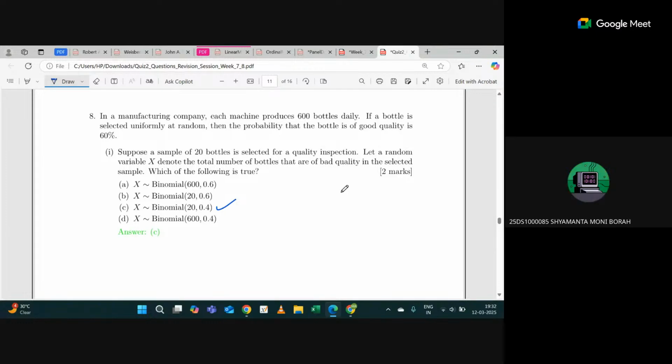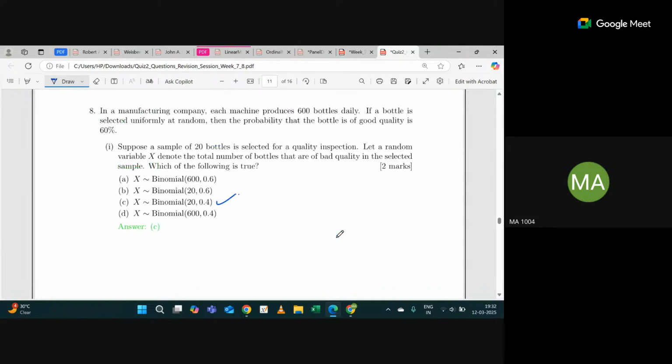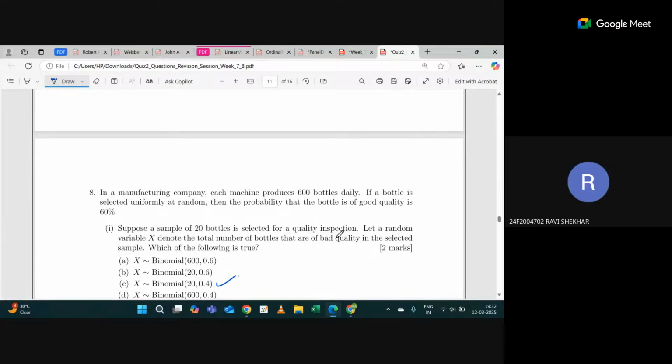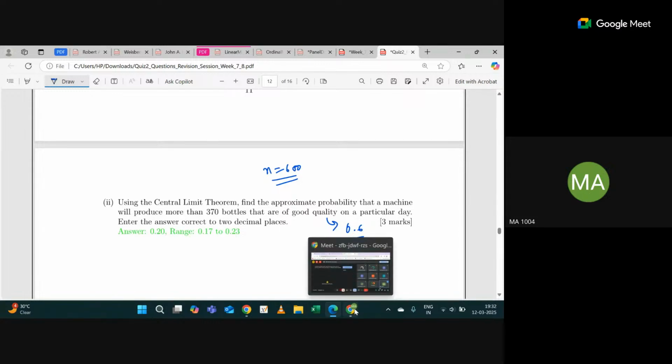Are you getting the difference? So this option is correct. Now you have to apply the central limit theorem. N is 600 in total, because we apply the central limit theorem for the total. And what is the probability of being a good quality? It's 0.6. So using this information, can you calculate? I'm giving you 2 minutes, let me know in terms of FZ only. Just solve this and let me know.